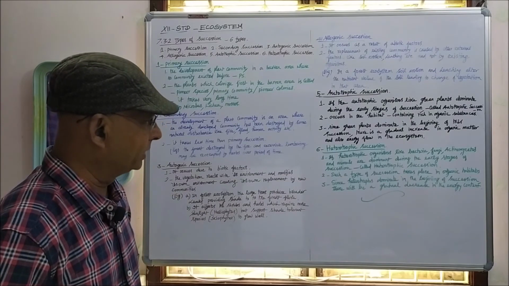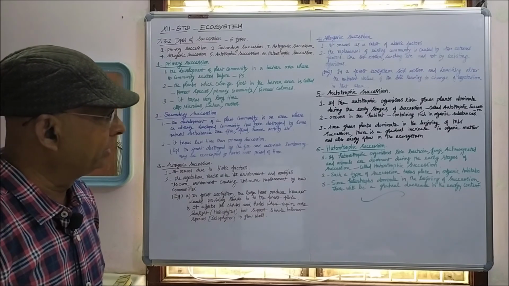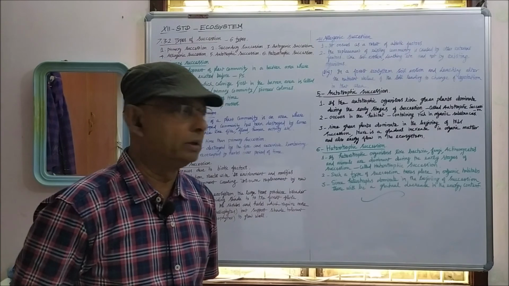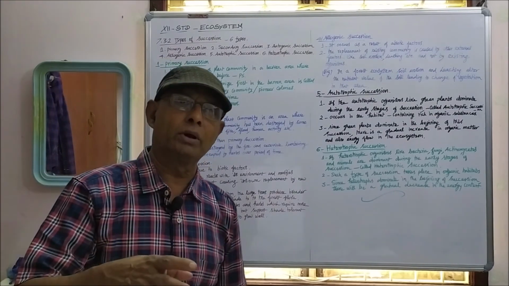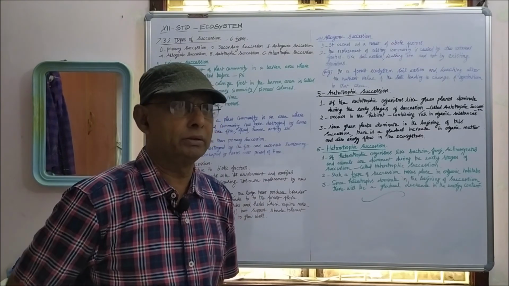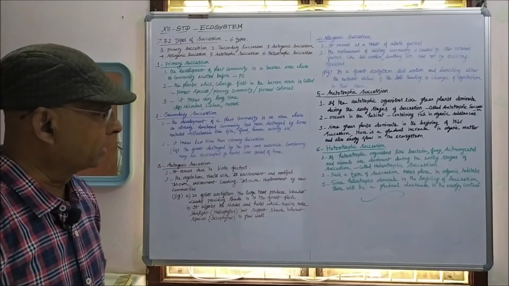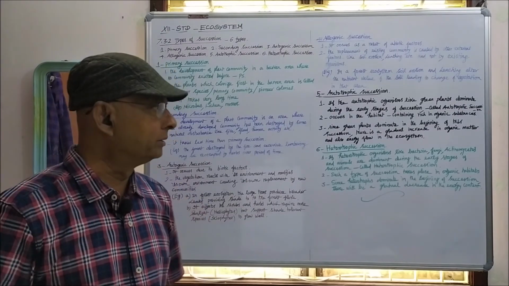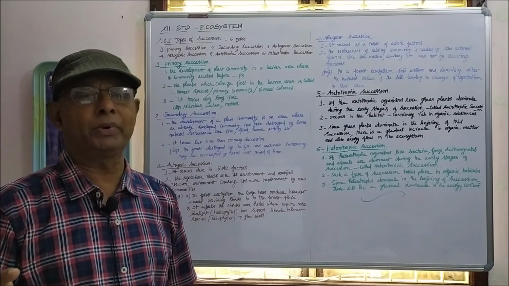Since heterotrophic organisms dominate in the beginning of the succession, there will be a gradual decrease in the energy content, because the heterotrophic organisms will consume more energy in that particular area.